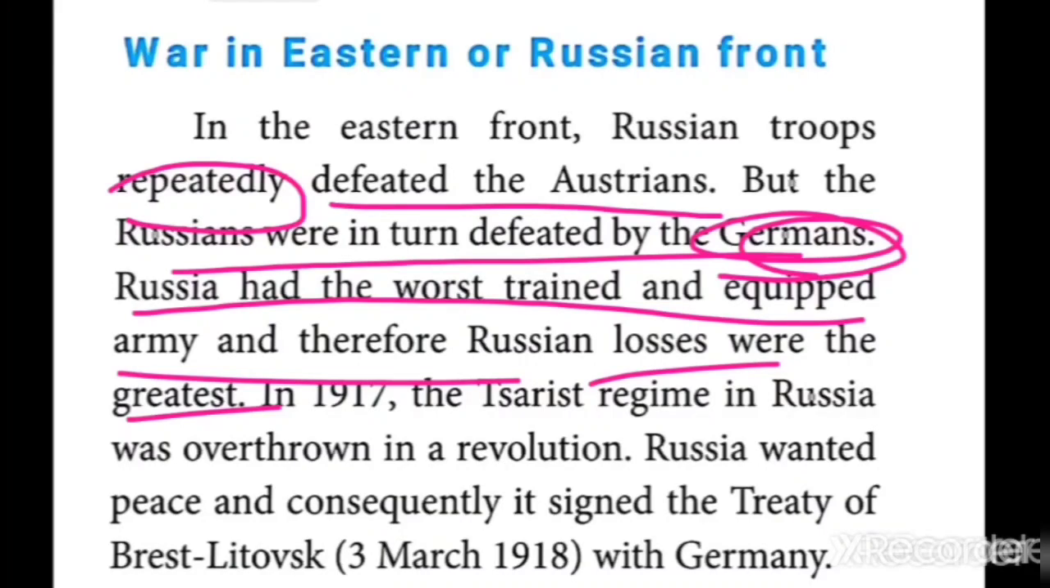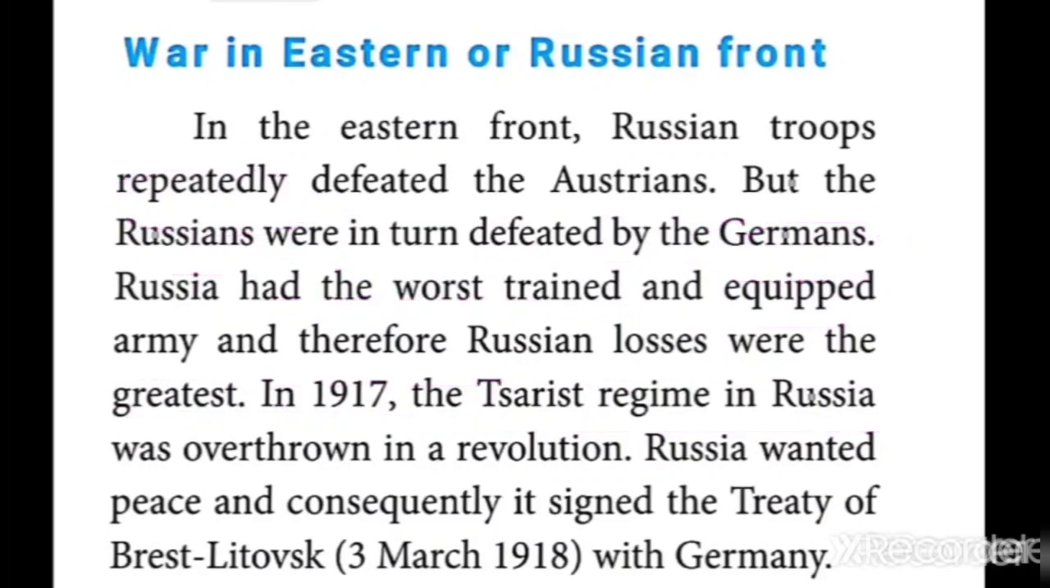Moreover, in the year 1917, during the time of the Russian Revolution, when Russia was in the First World War, what happened in the internal part of Russia? Internal revolution broke out. So Tsarist regime, in the sense, what is that? Rule, otherwise control. The Tsarist regime in Russia was overthrown in a revolution by the people.